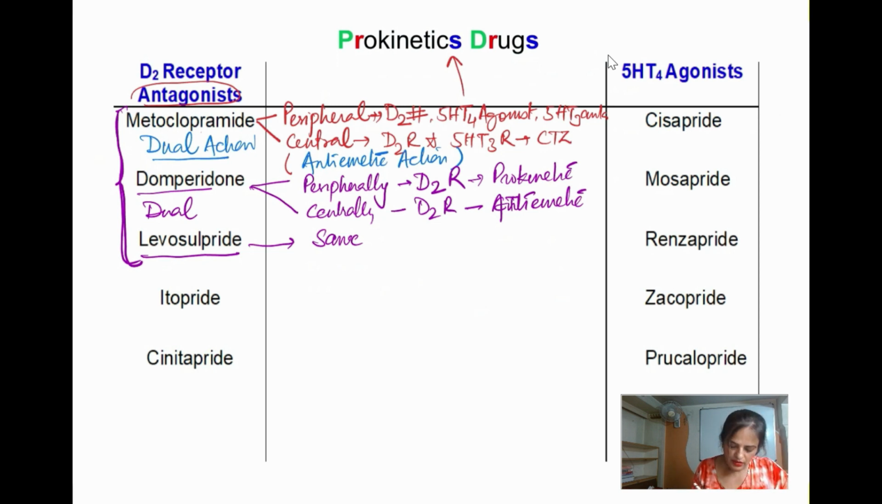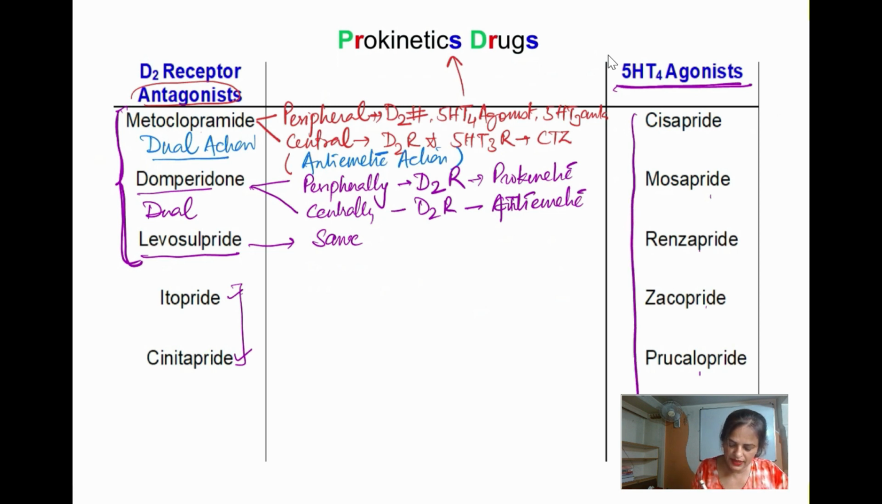Now coming to the remaining drugs like itopride, clebopride and 5-HT4 agonists: cisapride, mosapride, renzapride, zacopride, prucalopride, and one more that you cannot see on the screen, tegaserod. Right? Most of the drugs end with 'pride', and here these two drugs come under D2 receptor antagonists, and the rest of the drugs are 5-HT4 agonists. Right?